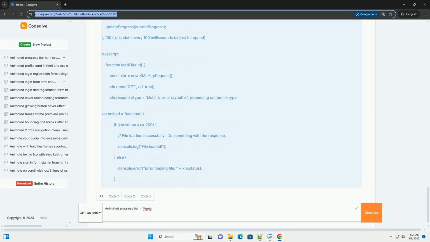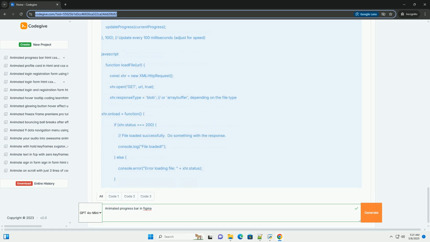Part 3, bringing it all together and enhancements. 1. Place files: make sure your index.html, style.css, and script.js files are in the same directory. 2. Open in browser: open index.html in your web browser. You should see the progress bar animate from 0% to 100%.